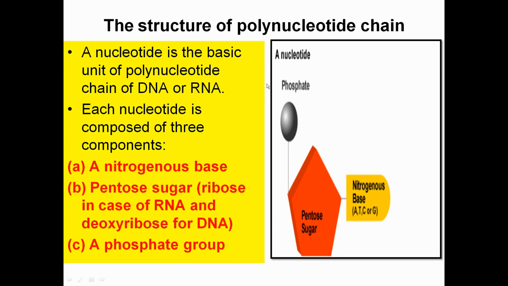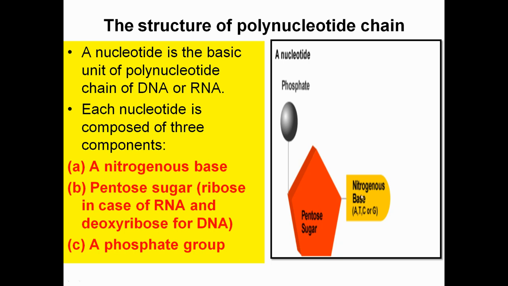Now comes the structure of the polynucleotide chain. When we talk about polynucleotide, first of all, we need to understand what a nucleotide comprises. As you can see, it comprises a ribose sugar. Ribose sugar is always a pentose sugar, along with a nitrogenous base.